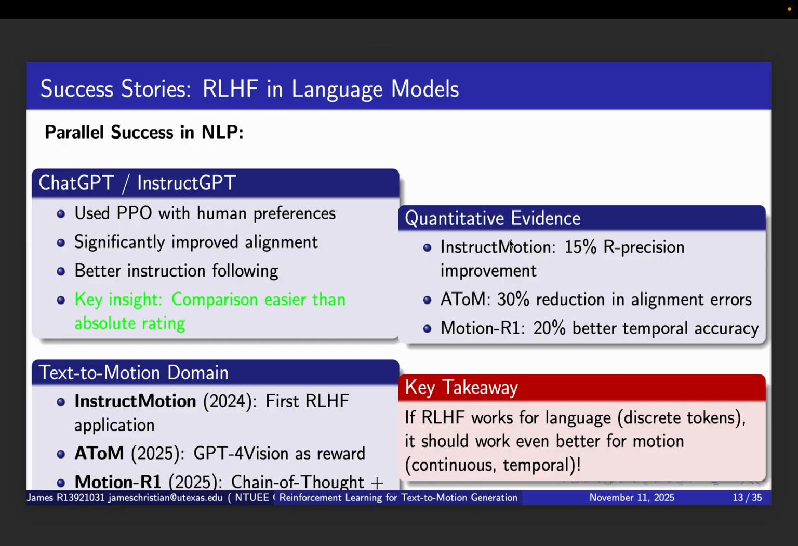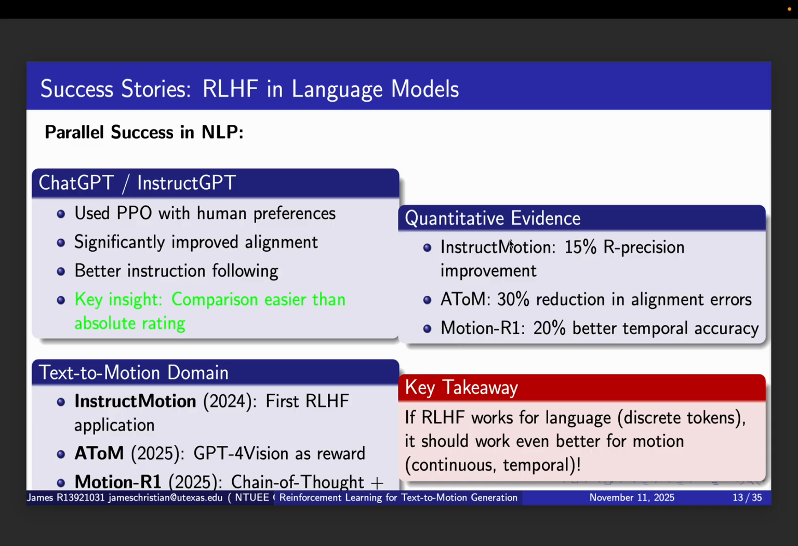Okay, speaking of success in language models, let me provide some concrete evidence. In the language domain, ChatGPT and InstructGPT from OpenAI use PPO with human preferences and achieve significantly improved alignment and better instruction following. The key insight they validated was that comparison feedback is indeed easier than absolute rating. Instead of asking humans to write perfect responses, they just ask humans to compare responses and then say which is better. This success has translated to the text to motion domain.